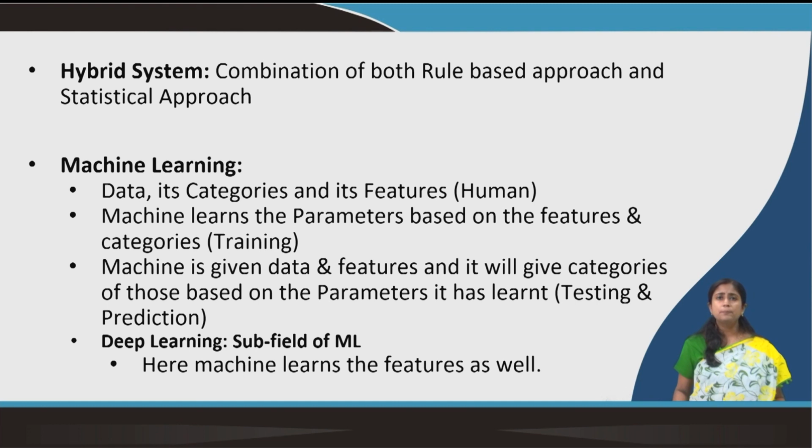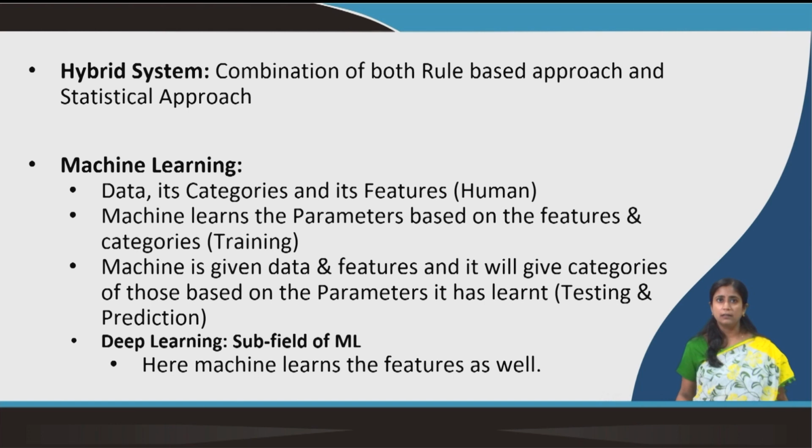So, the machine learns parameters based on these features and categories, right. The machine creates its own parameters based on the categories and the features given to it, and that is called machine training. So, machines are trained on the features and categories which we have given to it, and of course, with the data. The machine is given data and features and it will give categories based on the parameters it has learned.